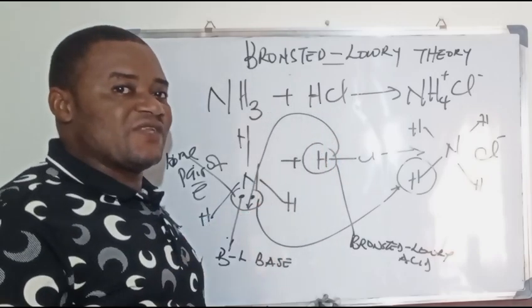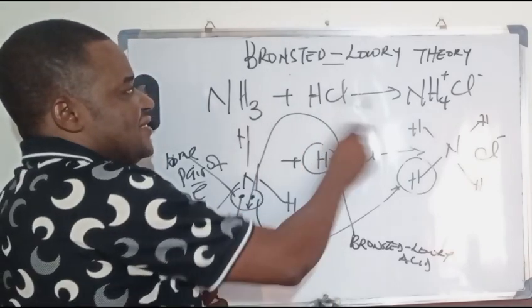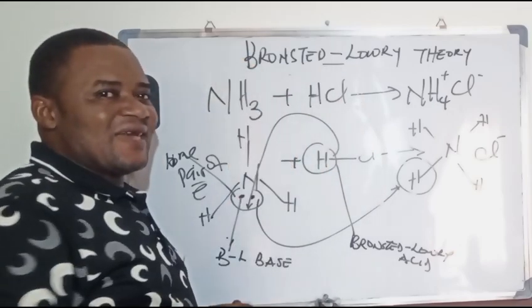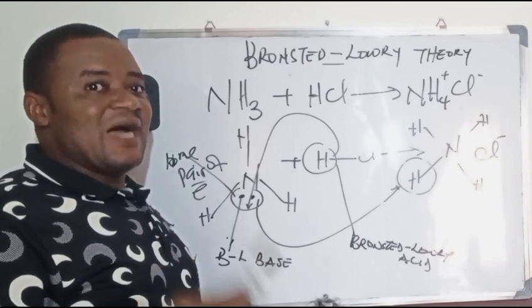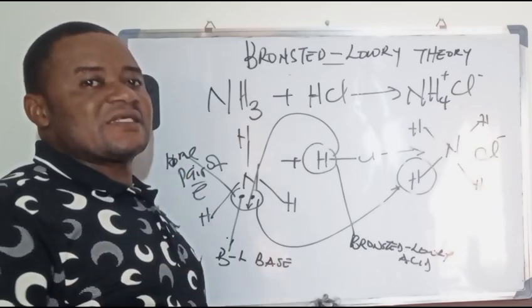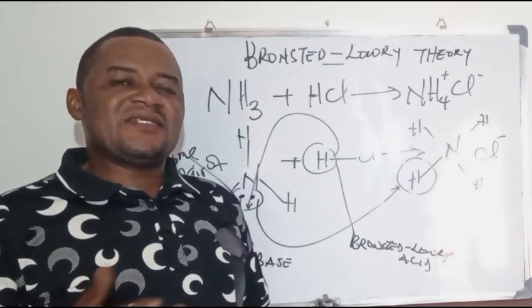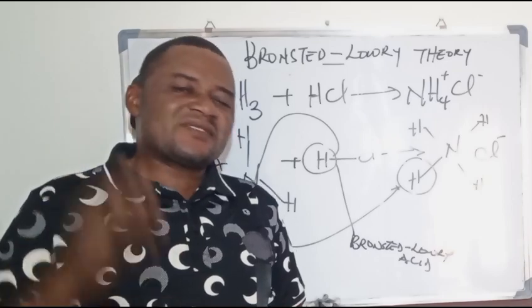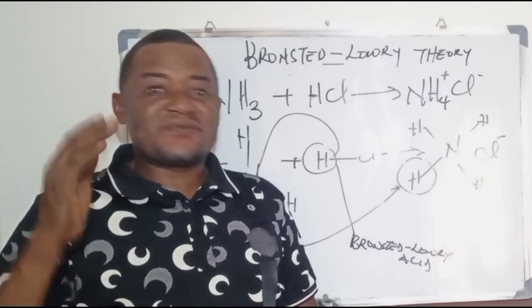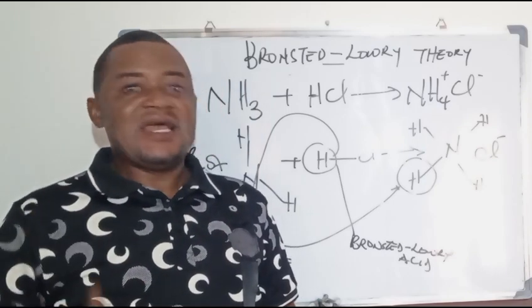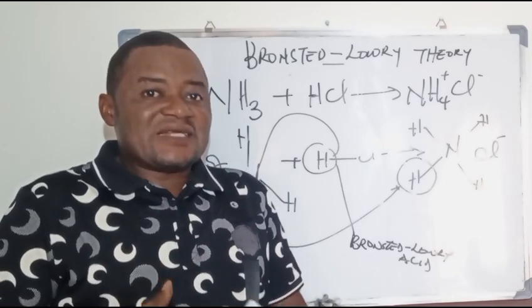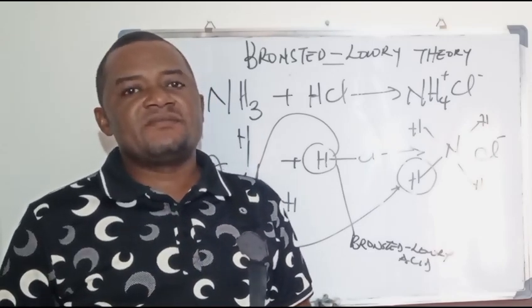If we take the Arrhenius definition, this is not an acid-base reaction. But from the Bronsted-Lowry theory, this is an acid-base reaction. The Bronsted-Lowry theory became of advantage over the Arrhenius because it can be used to explain acid-base reactions in every type of solvent, not only water, and also in gas reactions. So both in gaseous reactions and in any type of solvent at all, you can determine what an acid-base reaction is.